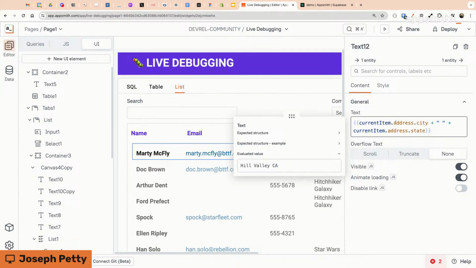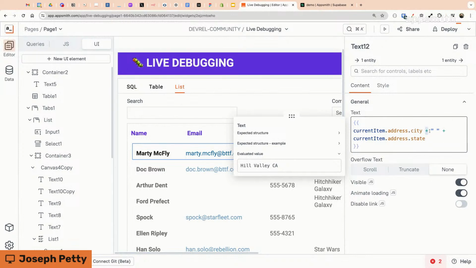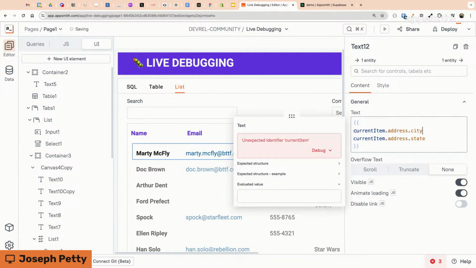While we're waiting, I'm going to refactor this to use a template literal. So currently I'm just concatenating. I'm using a plus sign and adding this value plus an empty space and then adding the next value. It's not too much longer or harder to read this way, but if you have to combine a bunch of fields, it really becomes kind of cumbersome to have to do plus space plus this plus every time. So instead, I'm going to use what's called, we'll use backticks and then a template literal.